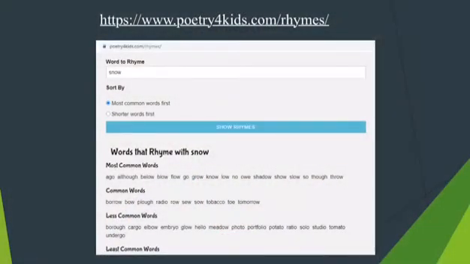And once you have done that, your last step today is to head over to the website I've linked here, Poetry for Kids. You can type in the word that you want to rhyme. So I typed in snow, and I decided to sort by most common words first. If you want to use shorter words first, it will give you a much greater bank of words, but not all of them will be relevant. So as you can see here, when I type in snow, I've got a whole list of rhyming words that I can use, because that will come in handy for your poem tomorrow.